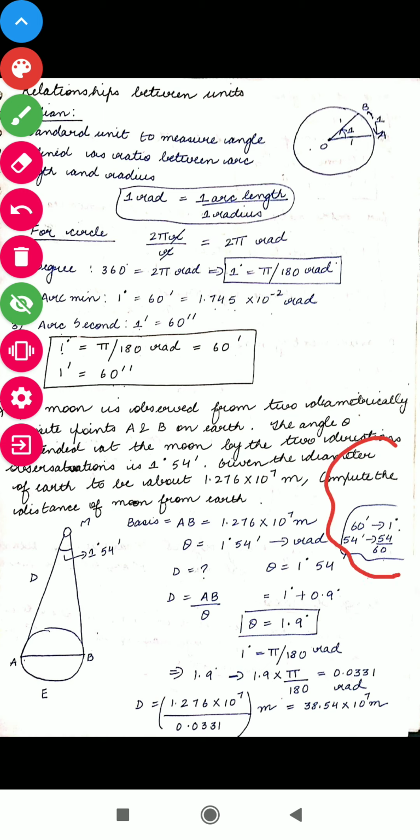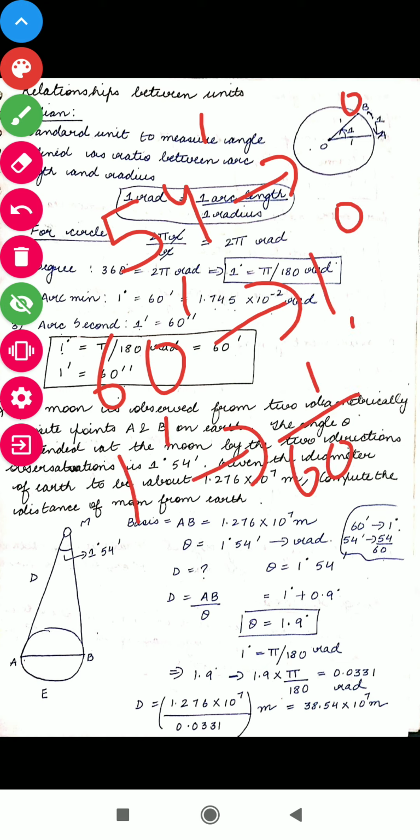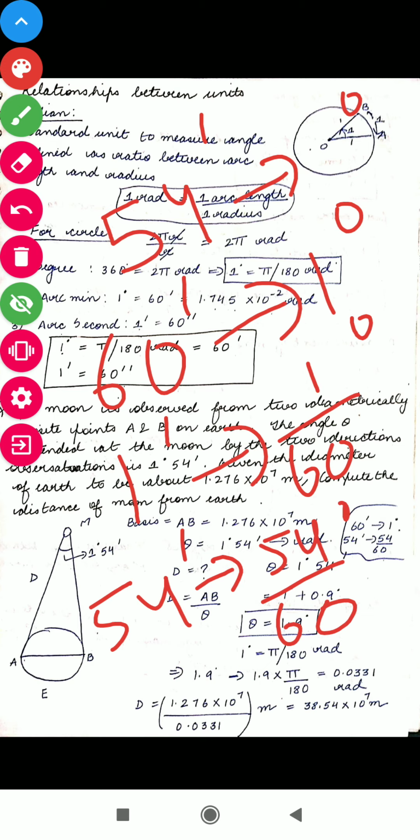And 54/60 is approximately 0.9 degrees. I repeat myself, you have to convert 54 arc minutes into degrees. 60 arc minutes is equal to 1 degree, 1 arc minute is equal to 1/60 degrees, then 54 arc minutes will be equal to 54/60 degrees, that is approximately 0.9.